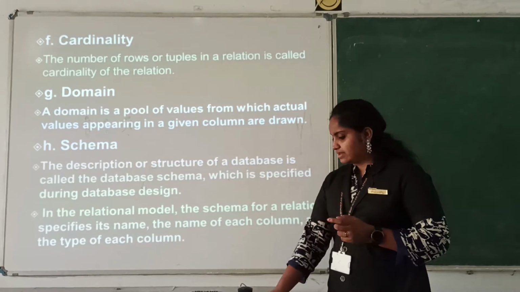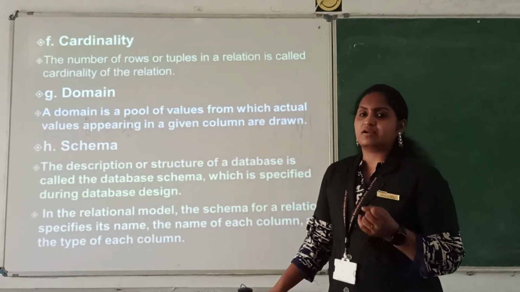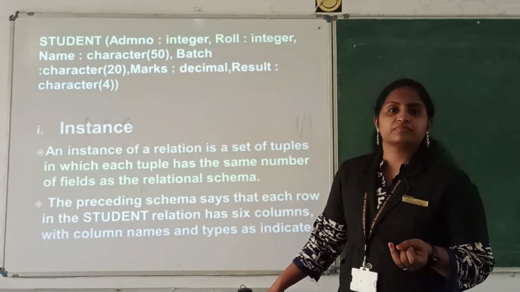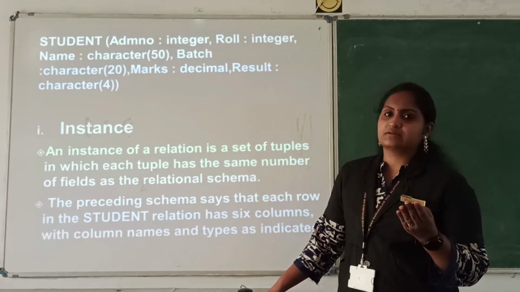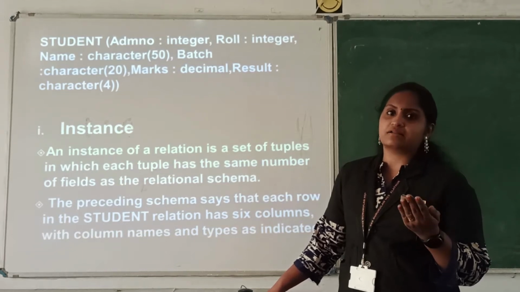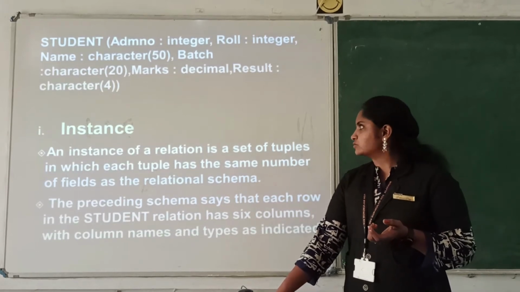Okay. And next one is, so here we have discussed the relation, tuples, attribute. Is it? The number of columns is known as degree and the number of rows is known as cardinality. Clear? So these are the contents.